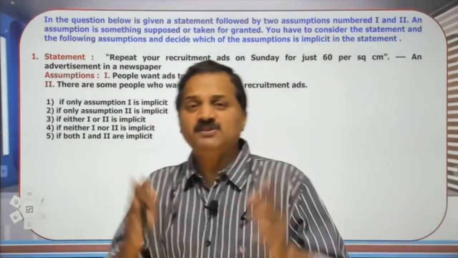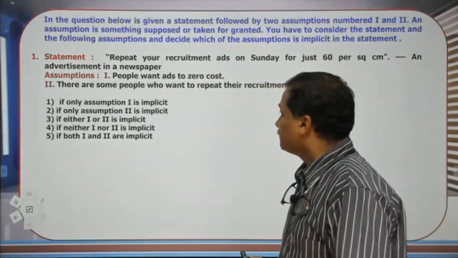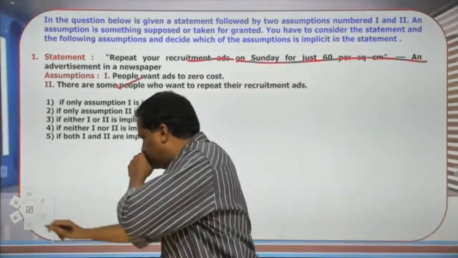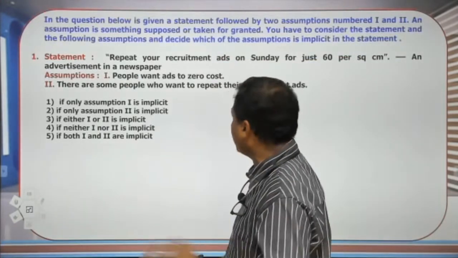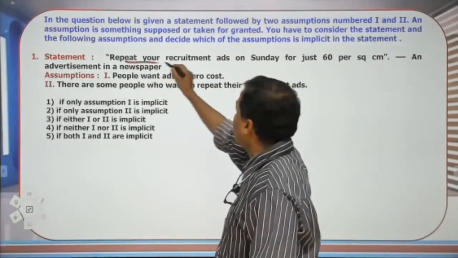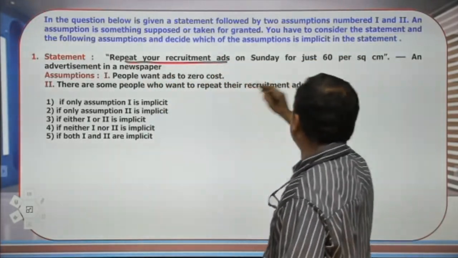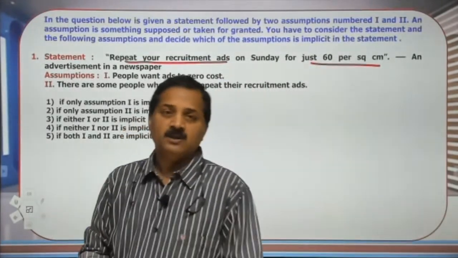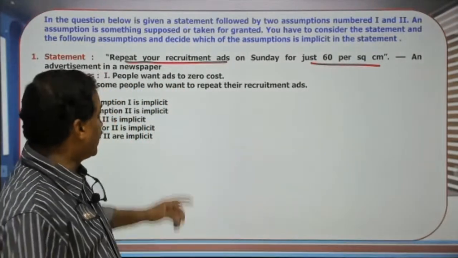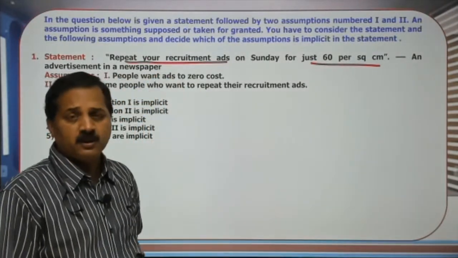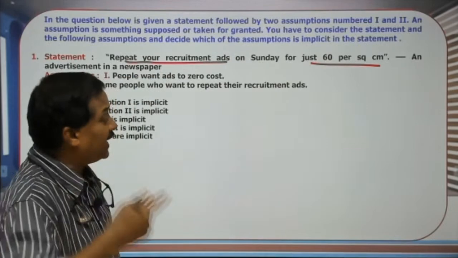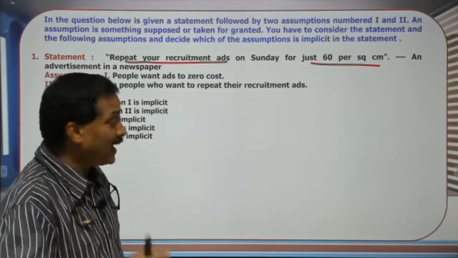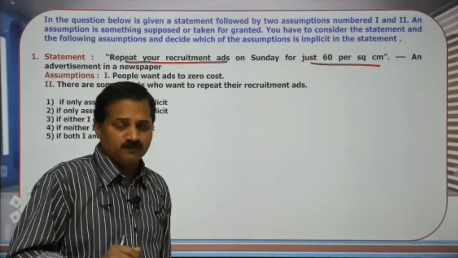Now keep this in mind when we do this question. What does the question say? Repeat your recruitment ad on Sunday for just 60 rupees. Repeat your ad. This itself is an advertisement. Repeat your ad for just 60 rupees.